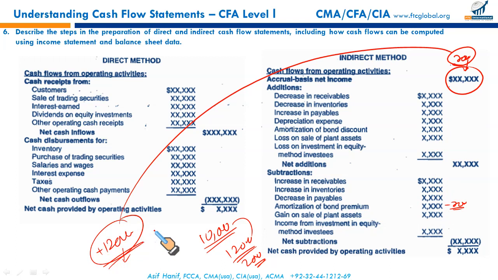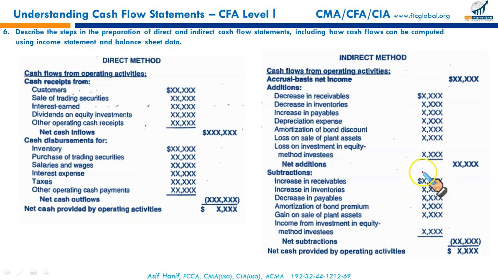Right? That's the reason. We don't want to double count the gain, because 12,000 includes 2,000 gain, and 2,000 gain is already in the income. So we can't count the gain twice. Harsh, I hope it made sense now. So that's right, 2,000 needs to be deducted here, and the full amount will be shown in your investing activities. All right. Now this is very unlikely you might be tested on this, but still let's do it.